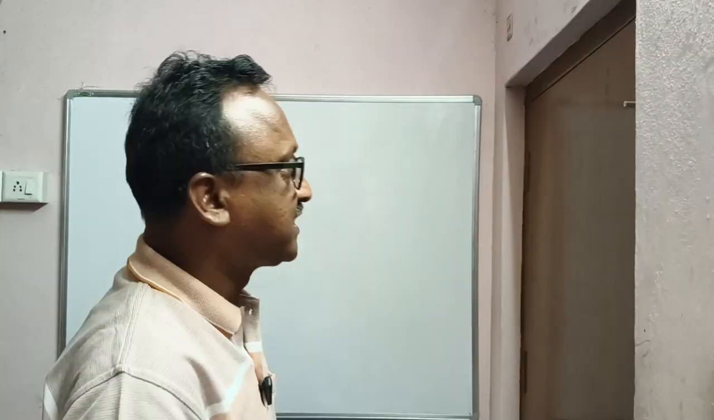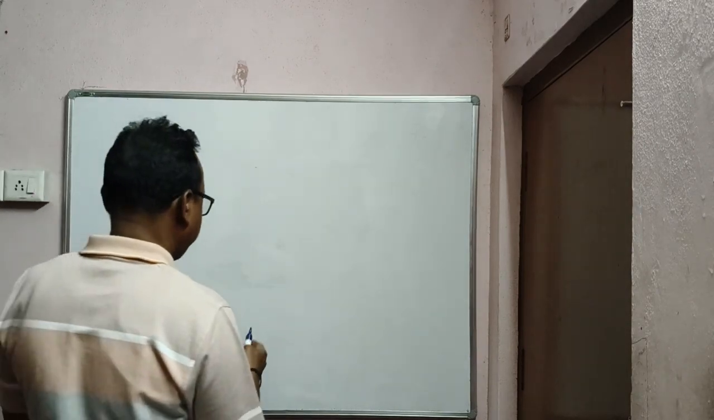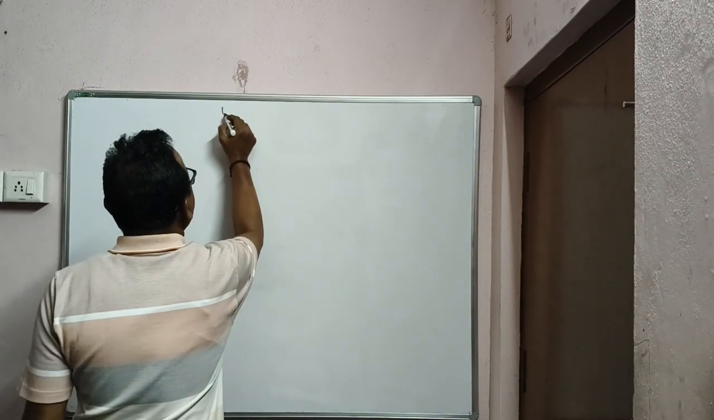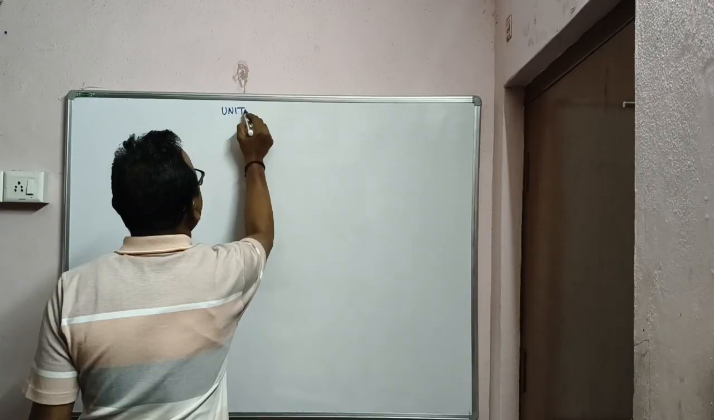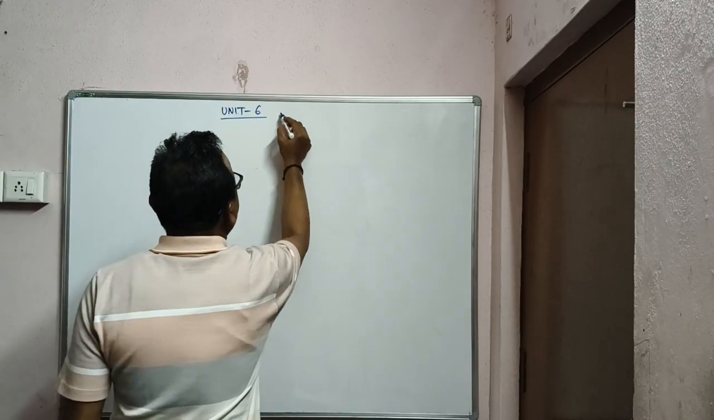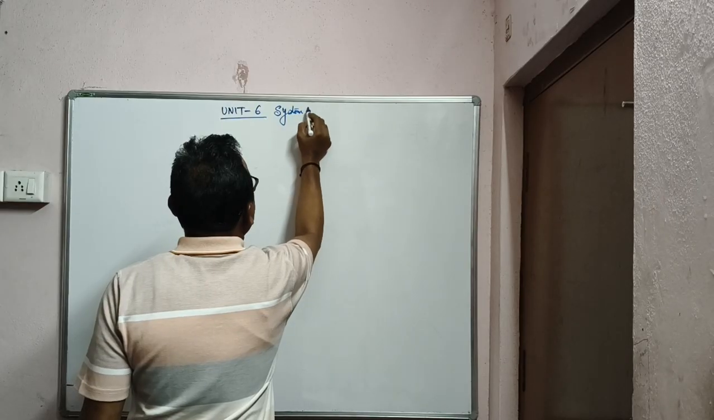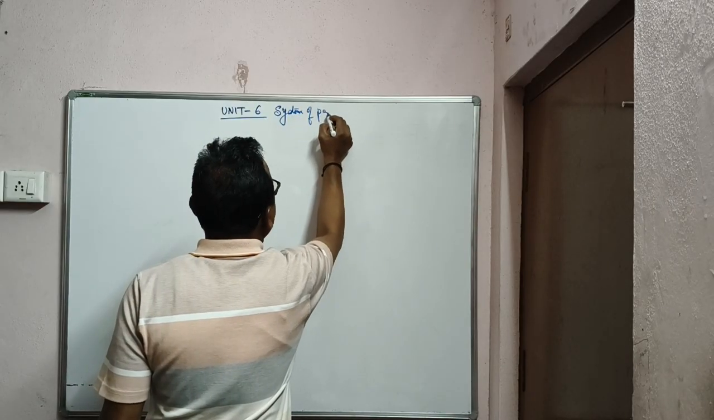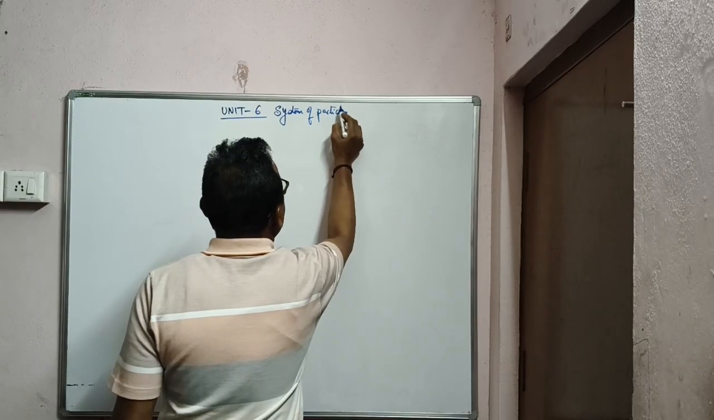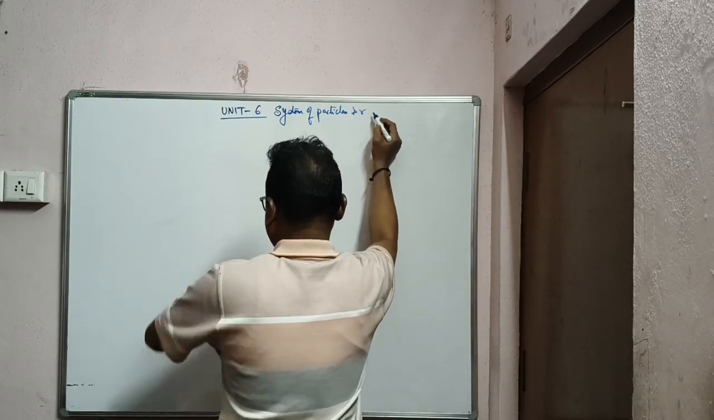Now let us enter into the 6th unit or 6th chapter, very important. And that is nothing but system of particles and rotational motion. Let's start. So Telangana students, please open your new textbook. Unit 6. That is system of particles and rotational motion.